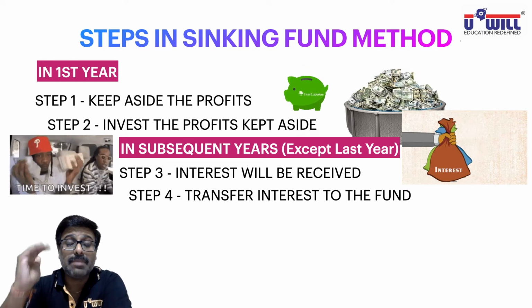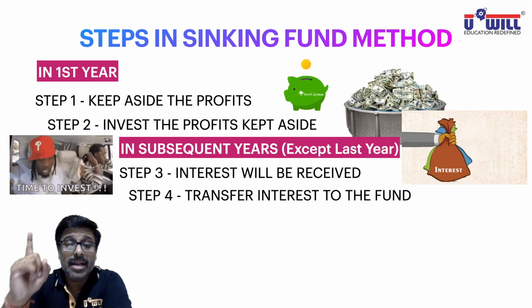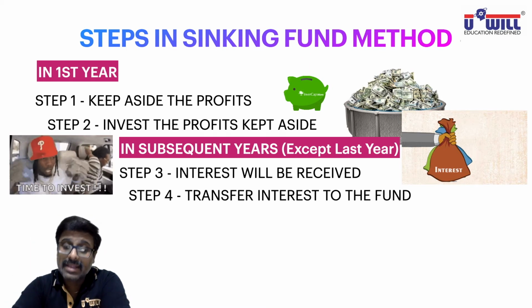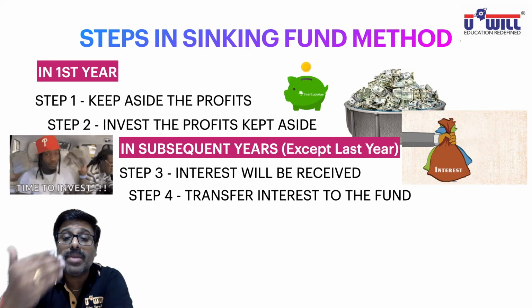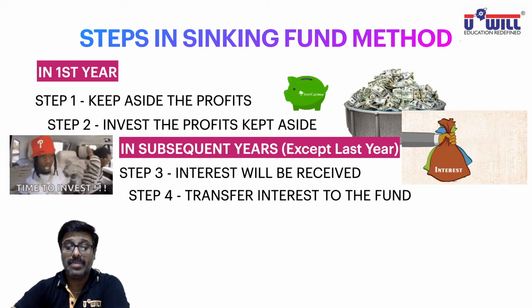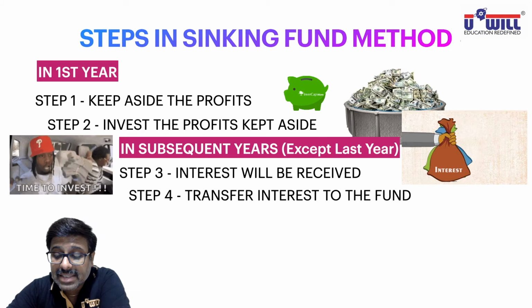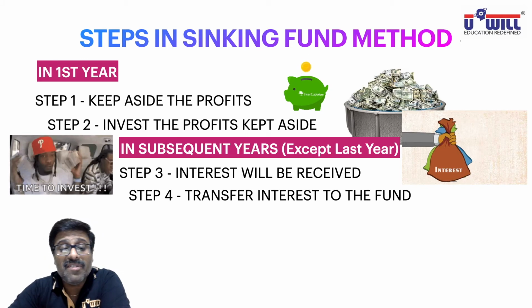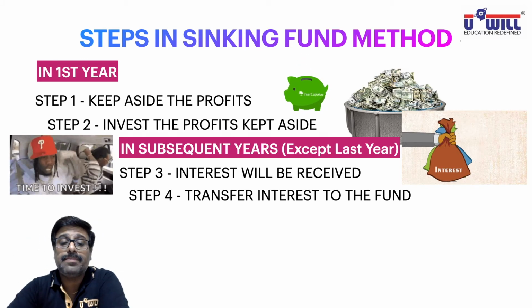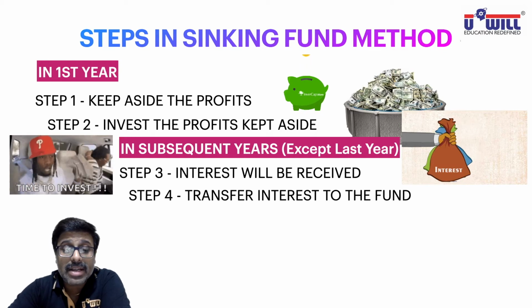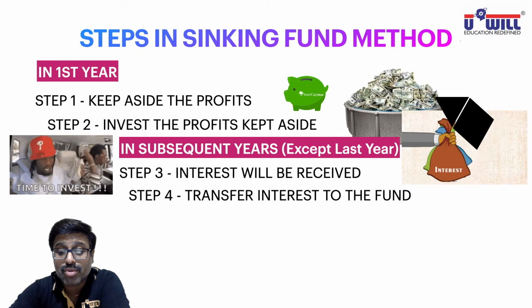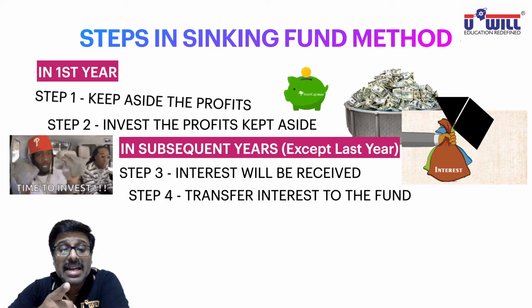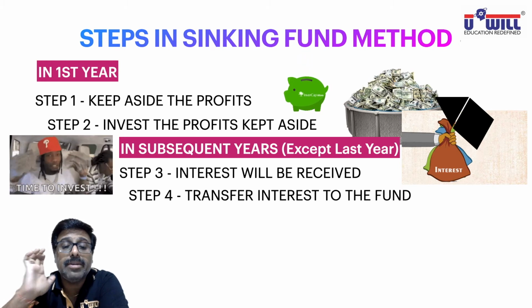Okay. So in the subsequent years, very first, interest will be received. Then that interest will also be transferred to the fund so that it can also be reinvested. And then steps 5 and 6 are the same as the first and second steps of the first year. Again, in the subsequent years we'll keep aside the profits. After transferring this interest to the fund, we will keep aside the profit. The same step is going to be repeated.